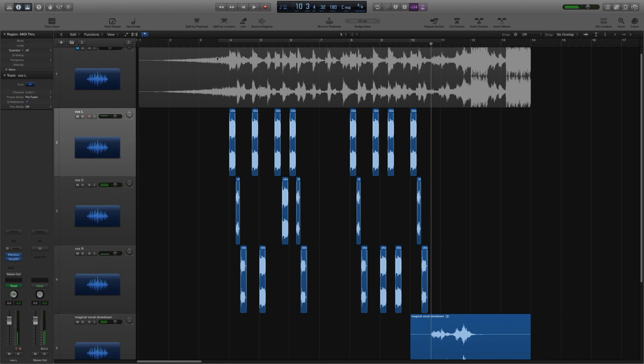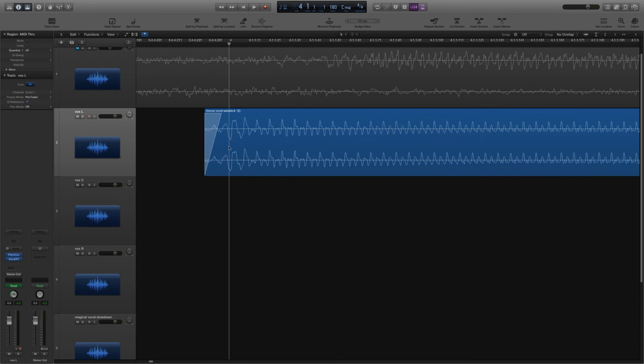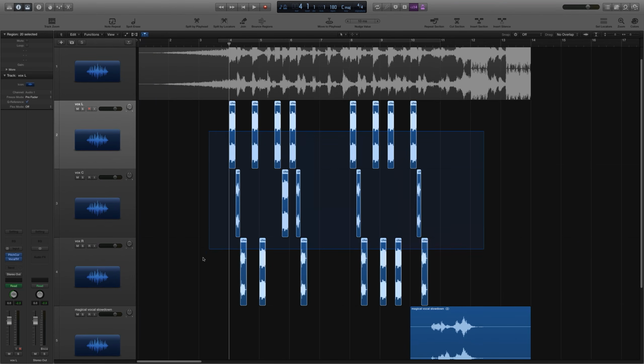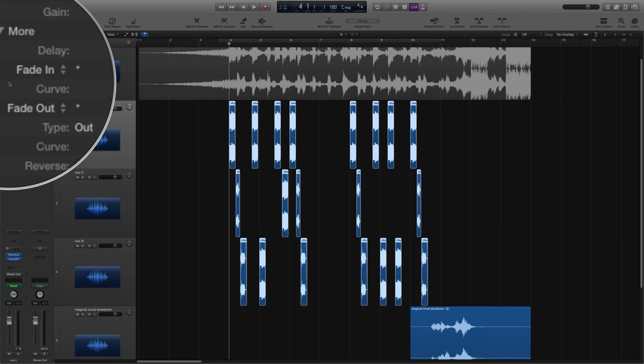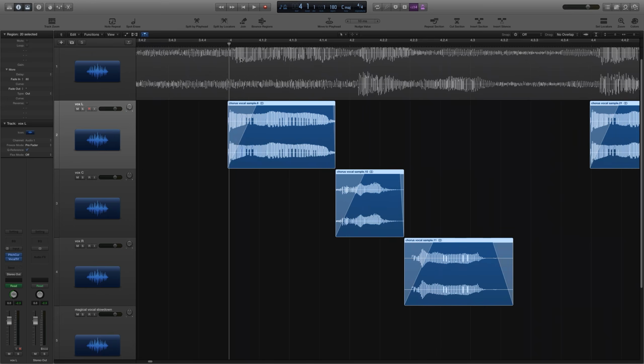One thing that's kind of irking me is how hard the front ends of these clips are. They seem to just hit really hard. So what I'm going to do is put a bit of a fade on the front end of each one of these clips. You can just drag over all of them, go up to your region parameters up here, and it says 20 clips selected. Click on more, and then you can sort of batch fade them. So let's make our batch fade in 80 milliseconds. Just double click, type in 80, hit enter, and it'll put an 80 millisecond fade on all of those.